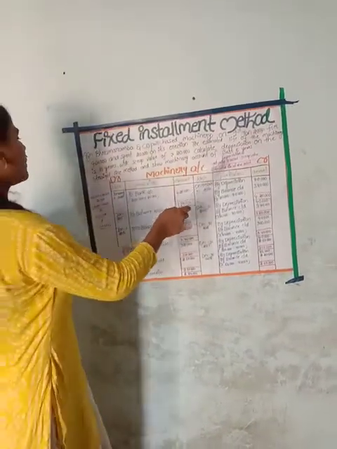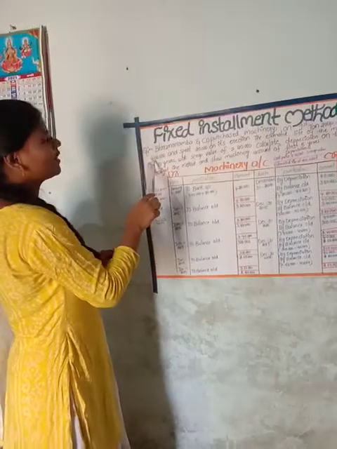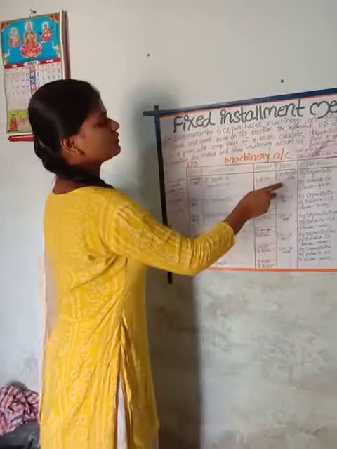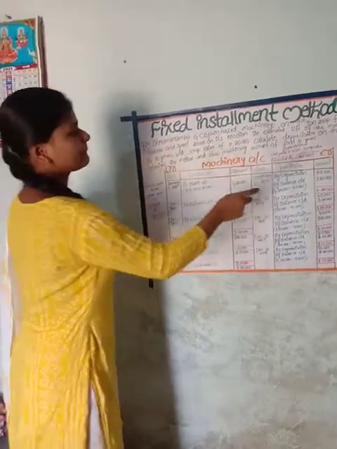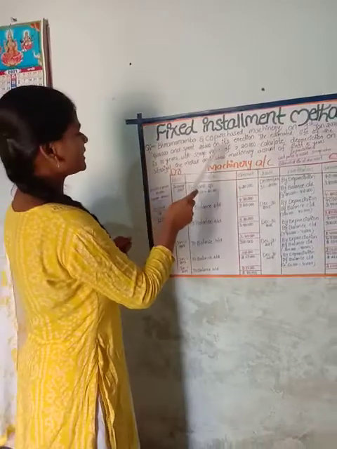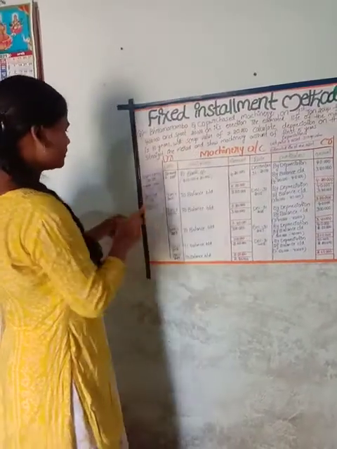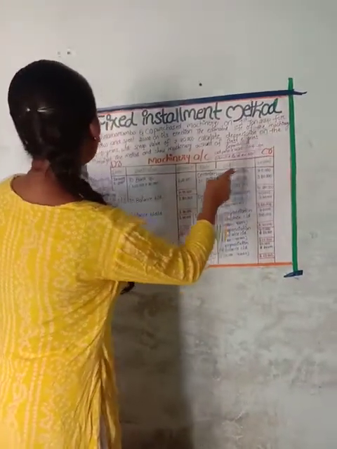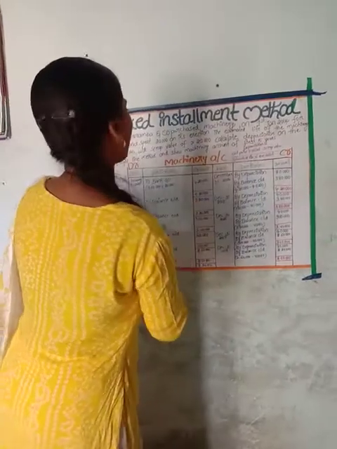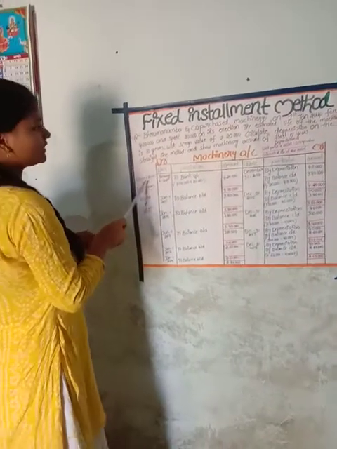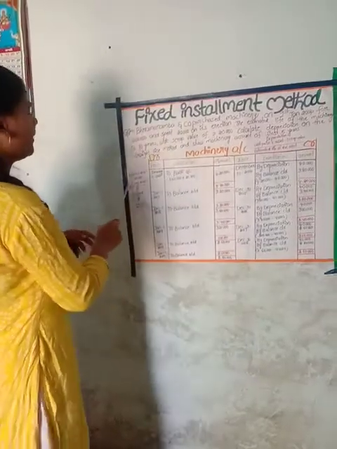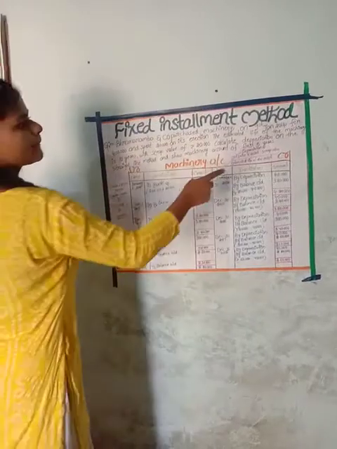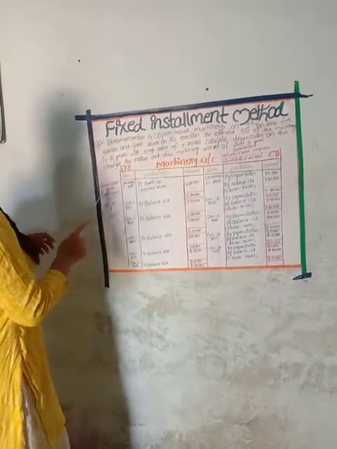Now, what is the cost price? 4 lakhs. And 4 lakhs plus 20,000. What is that? Plus asset erection charges. How much erection charges? 20,000 spent. So that's why 4 lakhs plus 20,000 minus scrap value. How much is the scrap value? 20,000. Minus 20,000 scrap value, divided by 10. Estimated life how much? 10 years. The life of the machinery is 10 years, so that's why divided by 10.